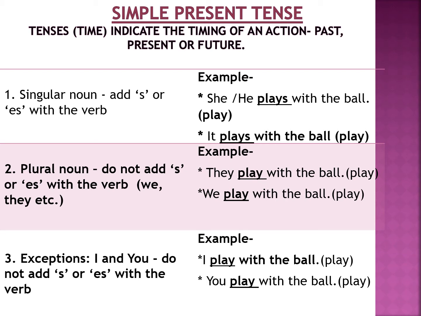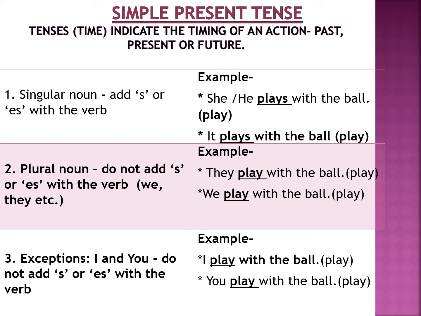Now children, here in all the examples, I have taken one common verb, which is play. So you have to notice where we are adding S and where we don't add S. First example, singular noun, here we are talking about one person, so we add S to the verb. Second example, it plays with the ball. So with a singular noun, we add S or ES.